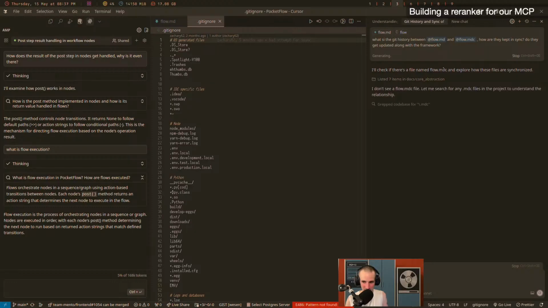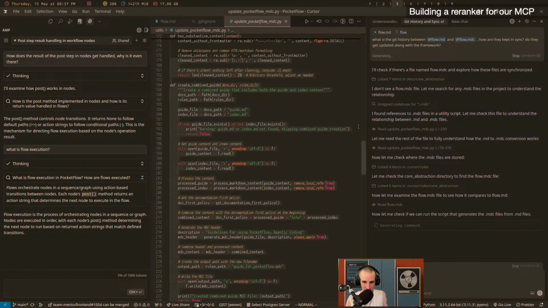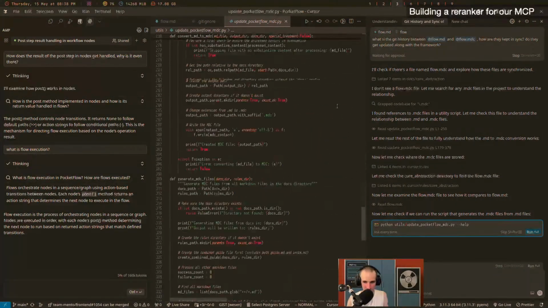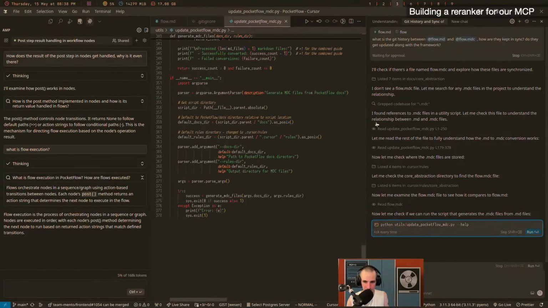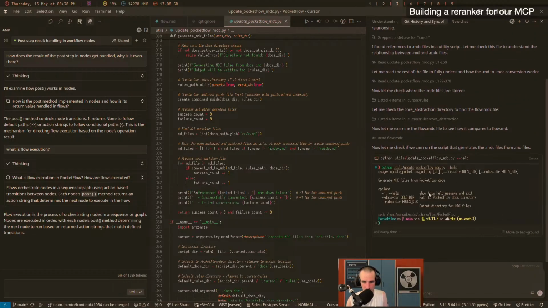So the first thing is that it's not able to find the file by itself. I think Cursor filters stuff out here, might be my guess. Here, that's what I was expecting it to find, a script that updates the MDCs. And it looks like we found it here. Obviously it's pretty funny because it's a million times bigger than the framework itself. What I was looking for was, I think they generate the rules out of their documentation. It doesn't make sense to have them duplicated all the time. So that is interesting, right?